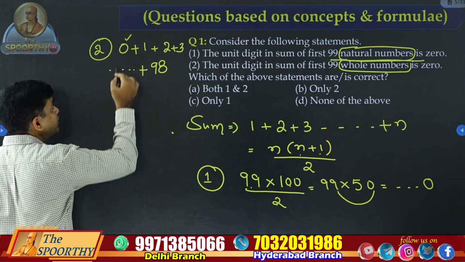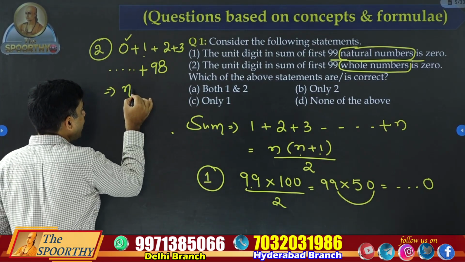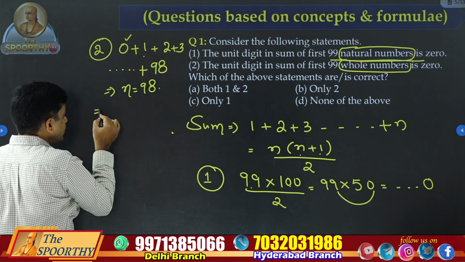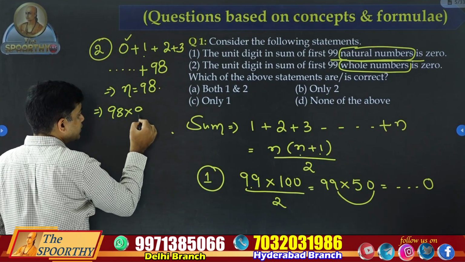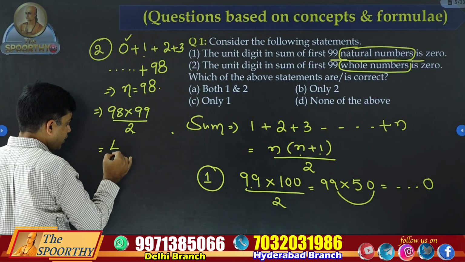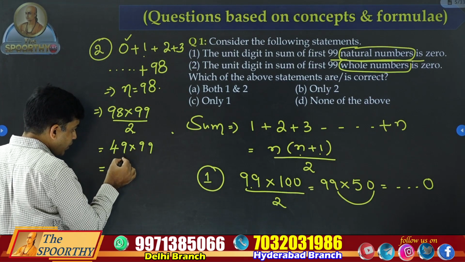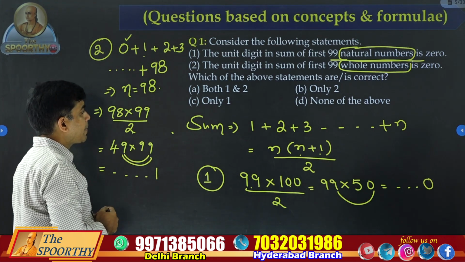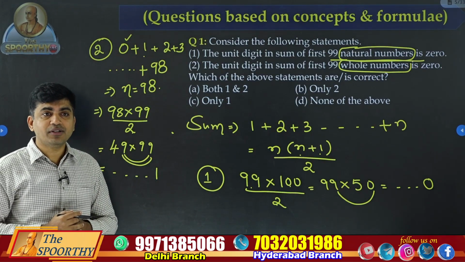In the sum, 0 is not required. So 1 to 98, formula n into n plus 1 by 2, n value is 98 now. 98 into 98 plus 1 is 99, by 2. 98 by 2 is 49. 49 into 99, how much is it? What is 9 into 9? It is 1 actually. The unit digit in the second question is 1, not 0.